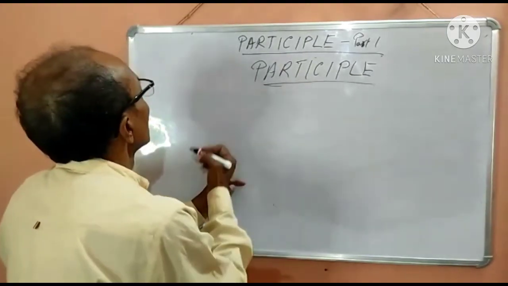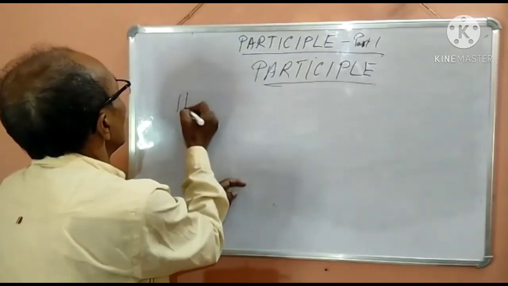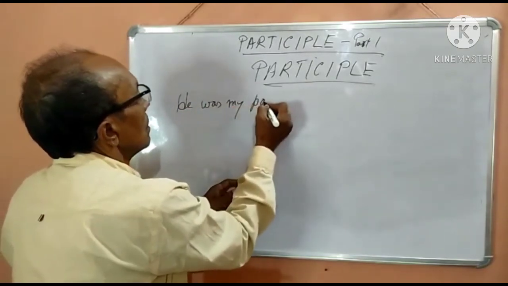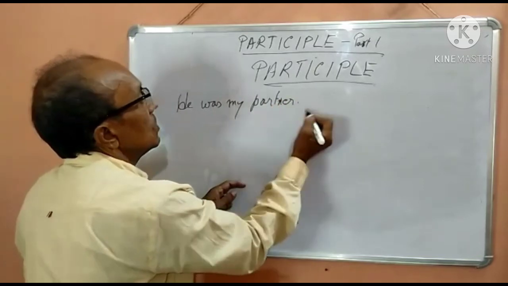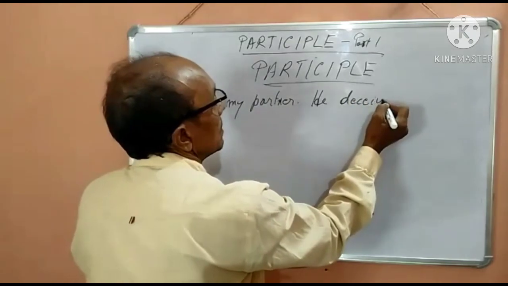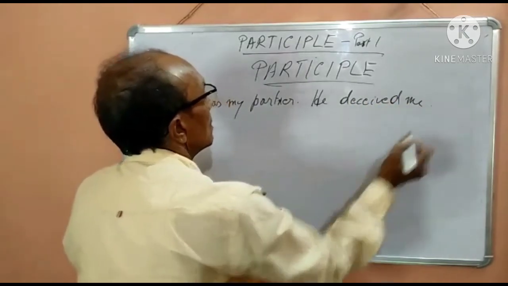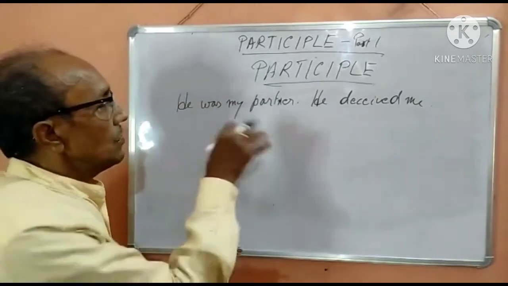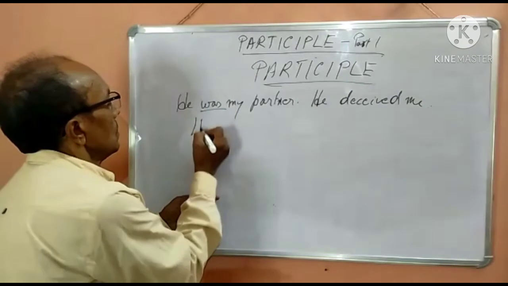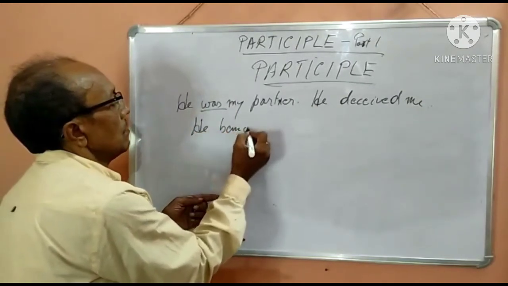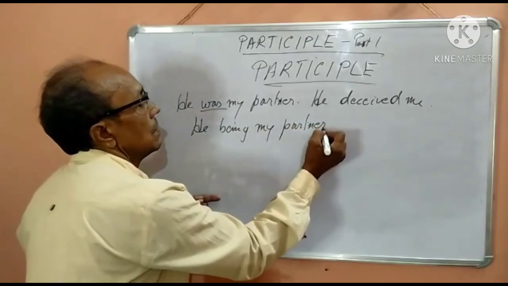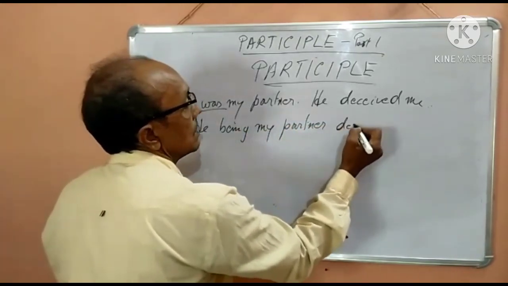Now see, he was my partner. He deceived me. Now how to join them using a participle? So this "was" becomes "being". He, being my partner, deceived me.